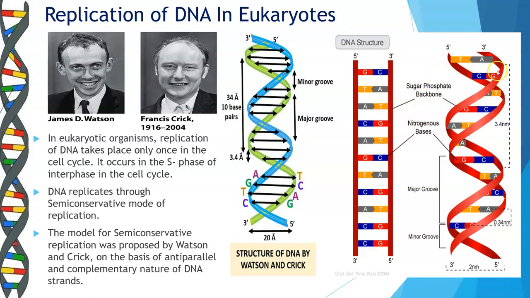Now the distance between one turn is 3.4 nanometers, and the distance between two nitrogenous bases that come together is just 0.34 nanometers. Then you have a minor groove here where you have a small turn taking place, and a larger groove here where you have a complete major turn taking place. So this is how the structure of your DNA looks.